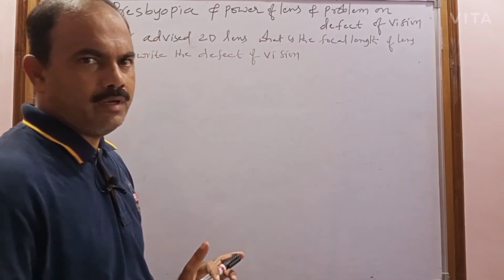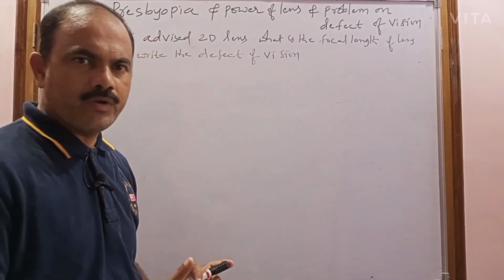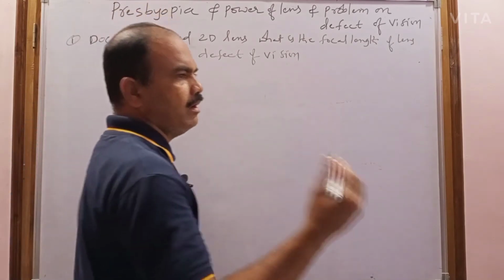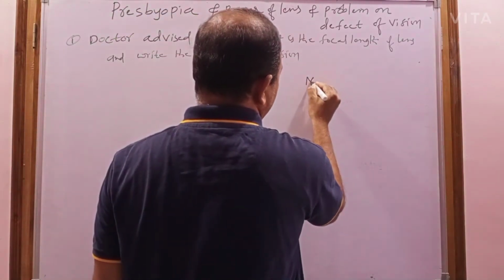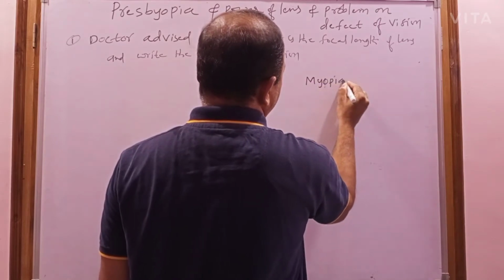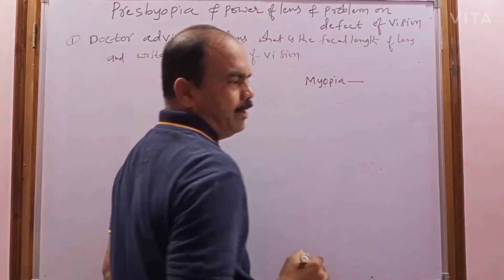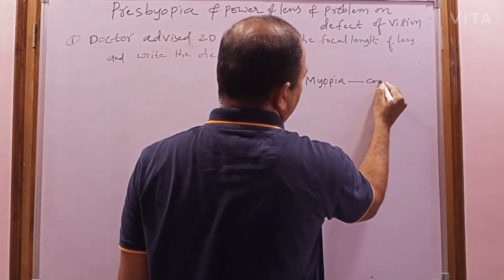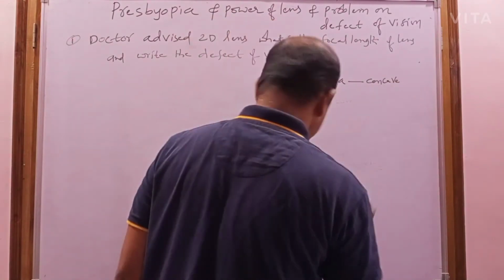You have to remember, when a person suffers from myopia, it is eliminated using a concave lens.